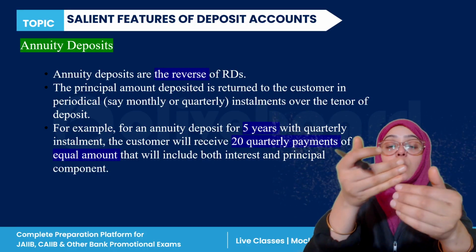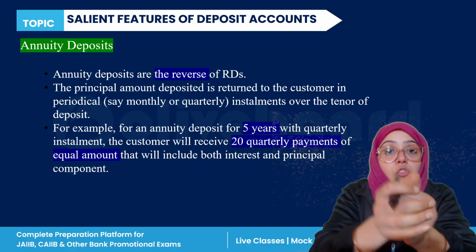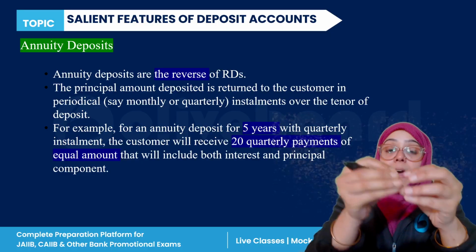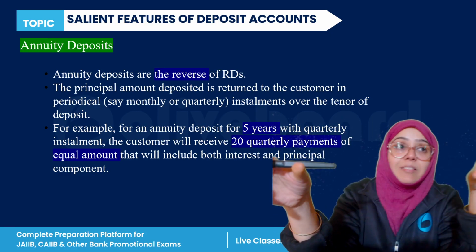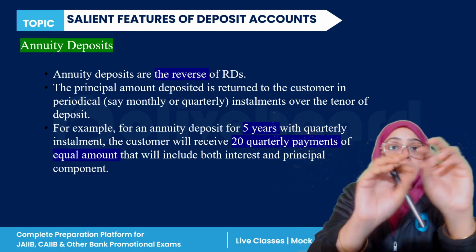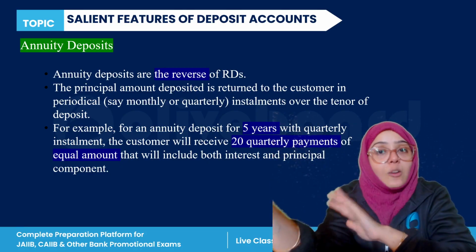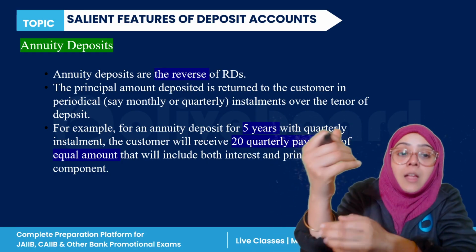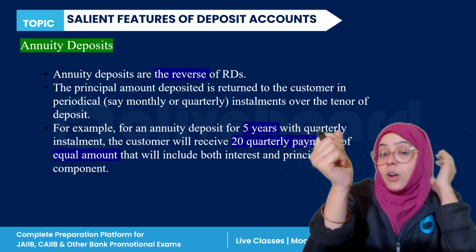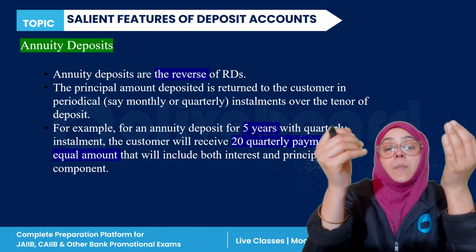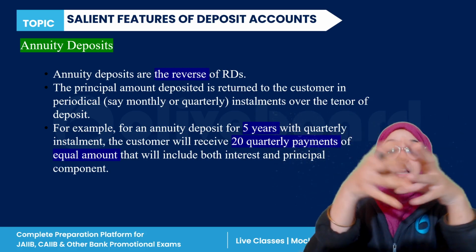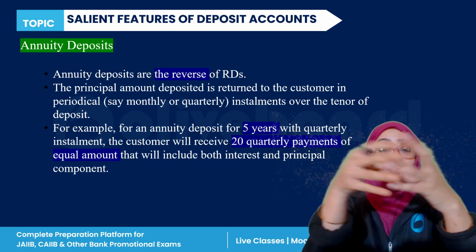Annuity deposit means you are receiving the principal plus interest amount on a regular basis for a fixed period of time. You are not receiving the lump sum amount at once, but you are receiving quarterly or monthly installments over a fixed period of time.